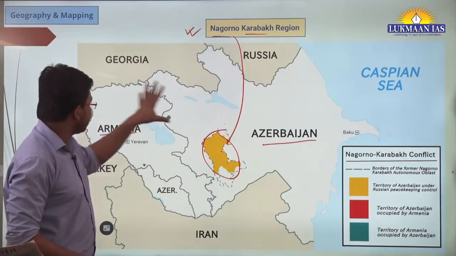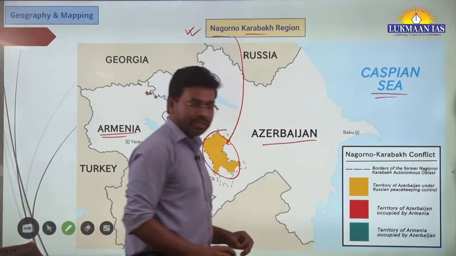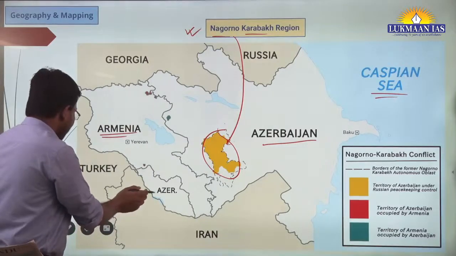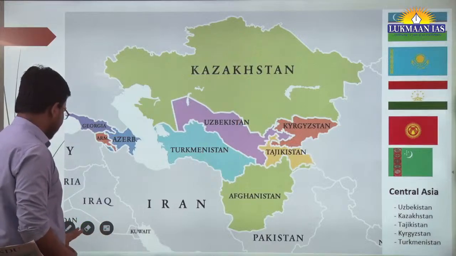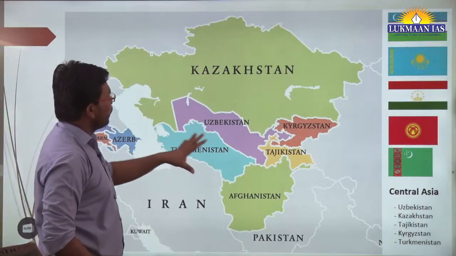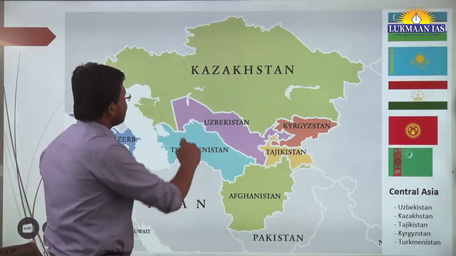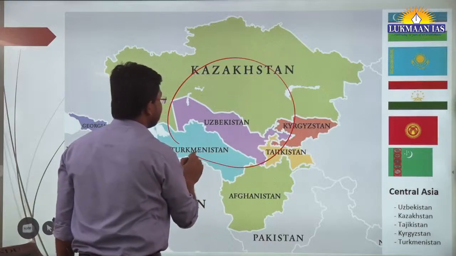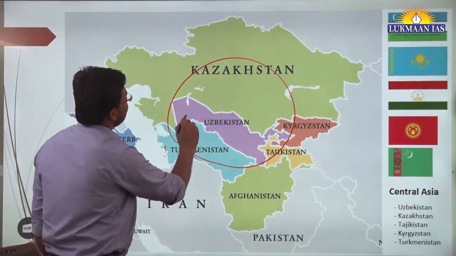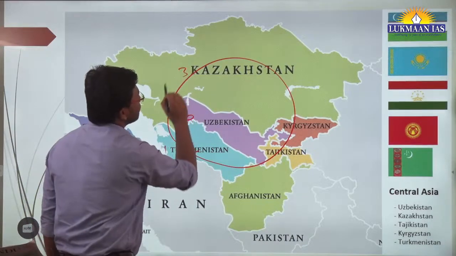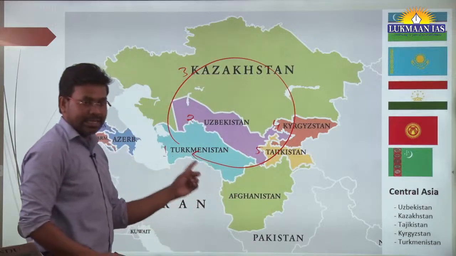Azerbaijan and Armenia are located to the west of the Caspian Sea. We also need to see where the Caspian Sea is located, so let's see the regions. These are Central Asian countries. There are 5 countries that are considered to be Central Asian countries. The names of these countries are Turkmenistan, Uzbekistan, Kazakhstan, Kyrgyzstan and Tajikistan.